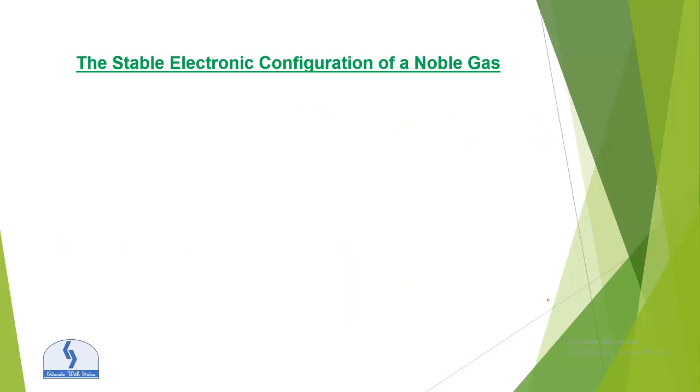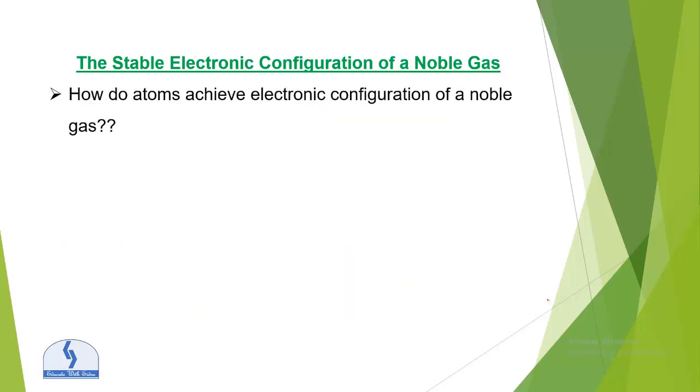Now the question is, how do atoms achieve the electronic configuration of a noble gas? We are now talking about reactive atoms. Atoms that are reactive have an incomplete outer shell, so their outermost shell is not complete.